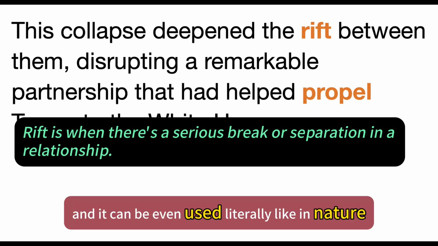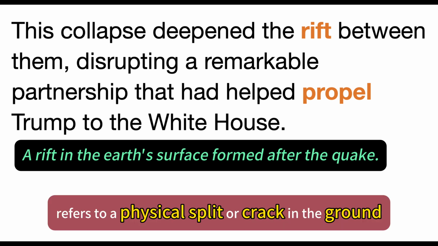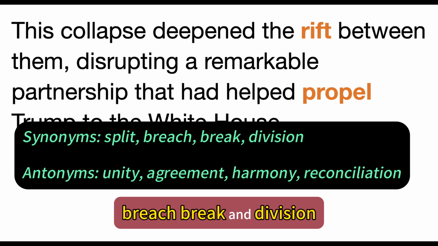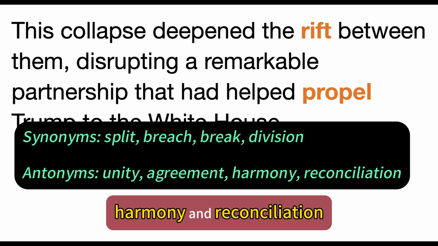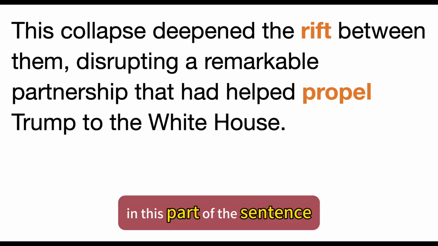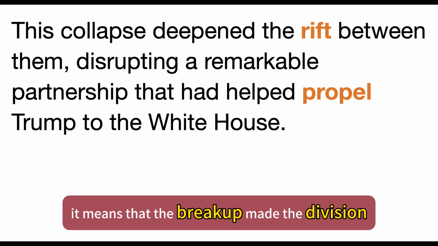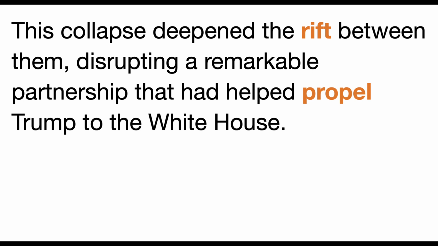Exactly. And it can even be used literally, like in nature. For example, a rift in the Earth's surface formed after the quake. Here the word rift refers to a physical split or crack in the ground. Synonyms of rift include split, breach, break, and division, while its antonyms are unity, agreement, harmony, and reconciliation. In this part of the sentence, this collapse deepened the rift between them. It means that the breakup made the division or tension between Trump and Musk even worse.